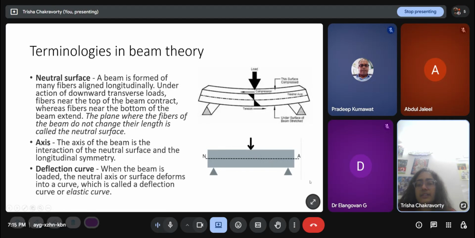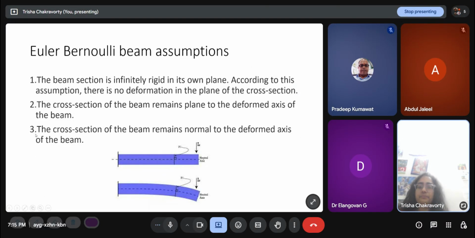And the deflection curve is when the beam is loaded, the neutral axis or surface deforms into a curve, which is called a deflection curve or elastic curve. So basically, the neutral axis was initially a straight line like this. Then under loading, it got deflected like this. Its length did not change, but it got deflected somewhat. So that deflection profile is the deflection curve or the elastic curve.